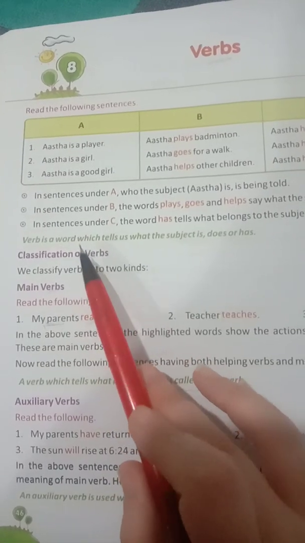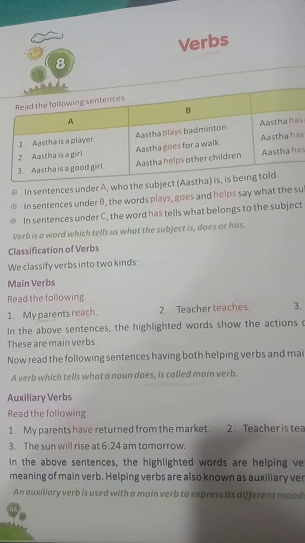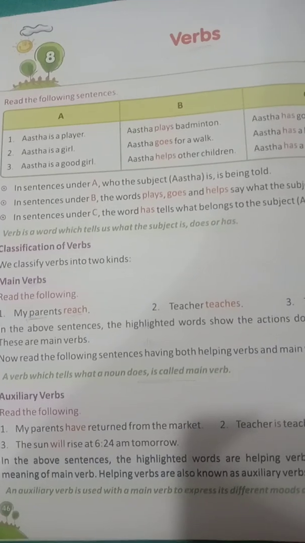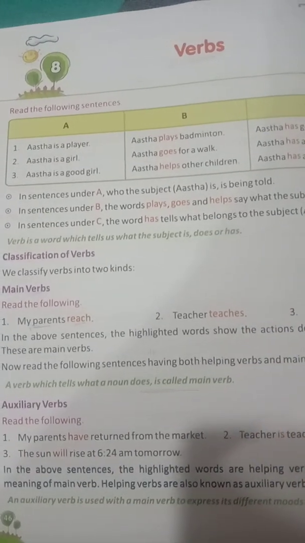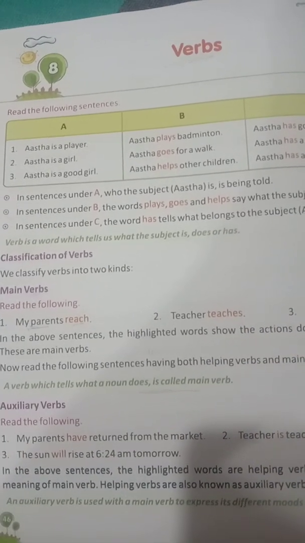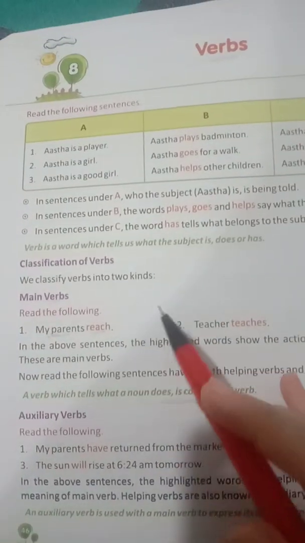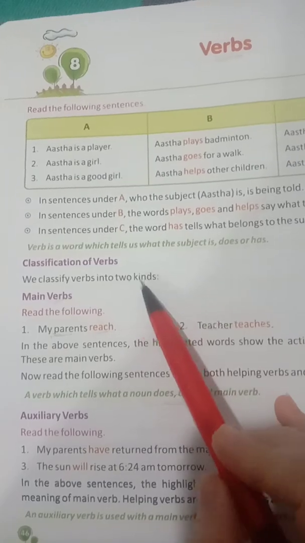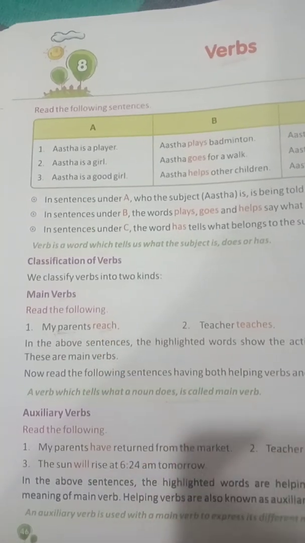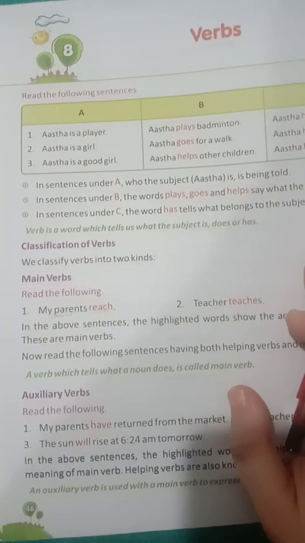A verb is a word which tells us what a subject is, does, or has. So a verb is the word which tells us what a subject does, what a subject is, and what a subject has. We classify verbs into two kinds: main verbs and auxiliary verbs.